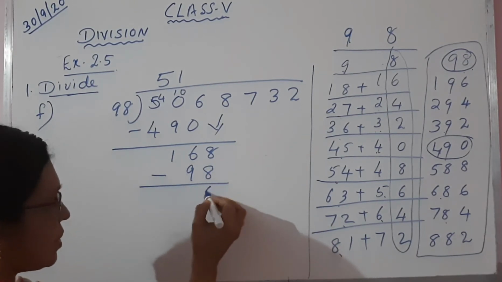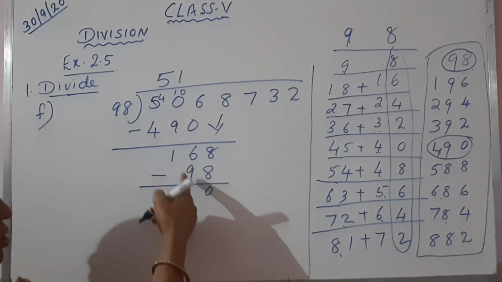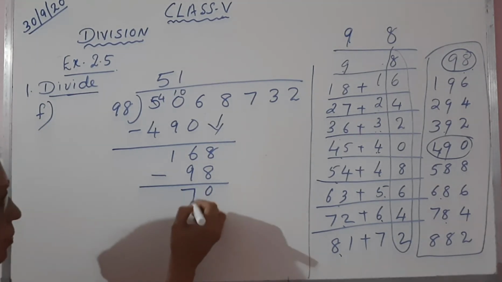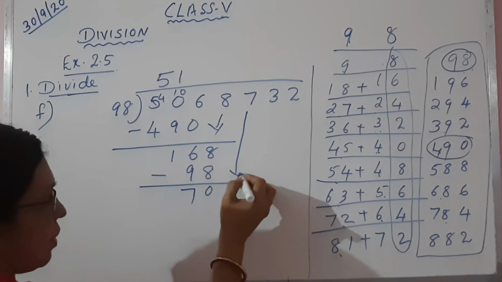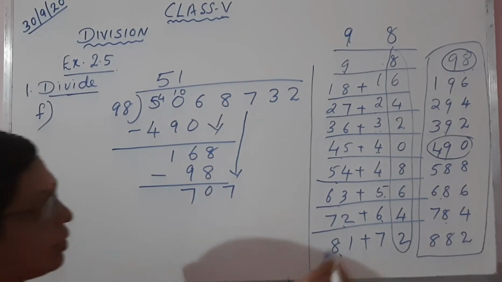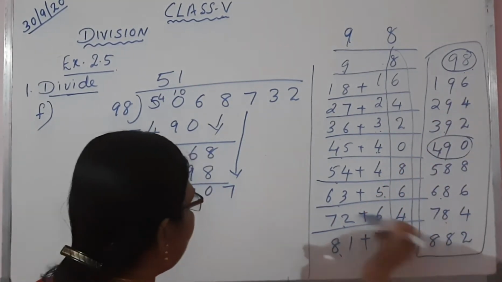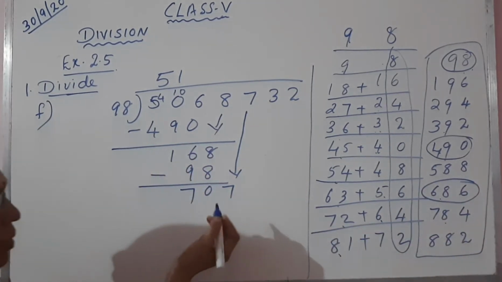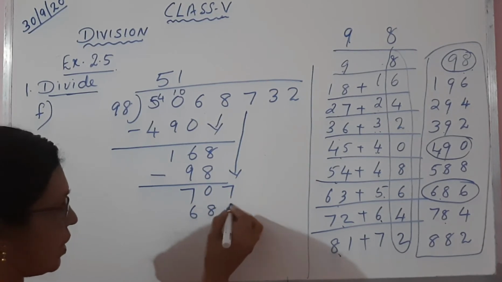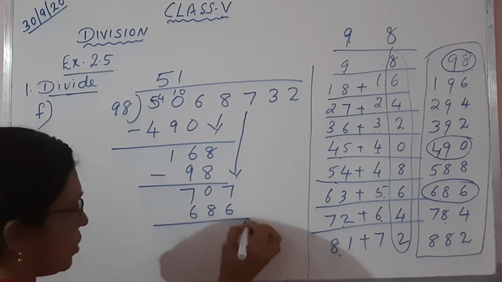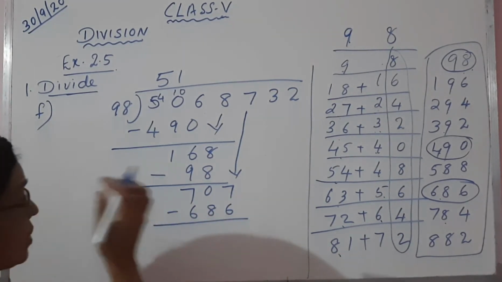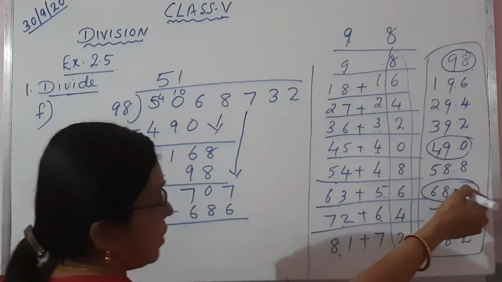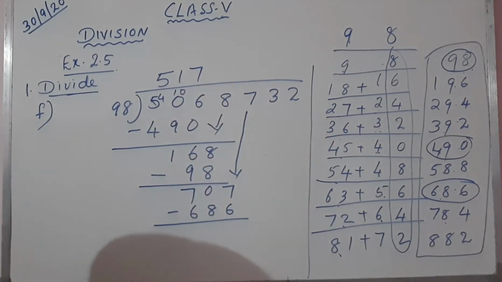8 minus 8, 0. From 6, not possible, so 16 minus 9. 16 minus 9 is 7. Bring down 7. 707. You have to come to the table and go through it. 707 is not there, but 686 is the nearest number. So we should write 686. Now we do subtraction. How many times here? 686. 1, 2, 3, 4, 5, 6, 7. 7 times. Write 7 as quotient.